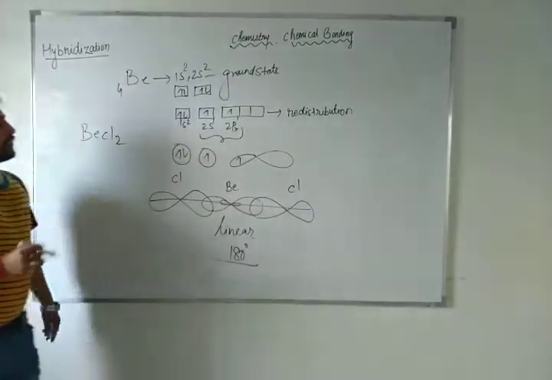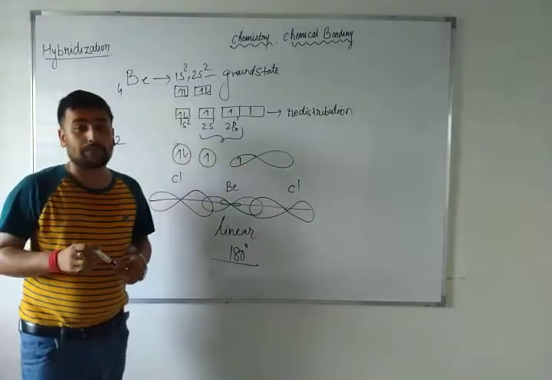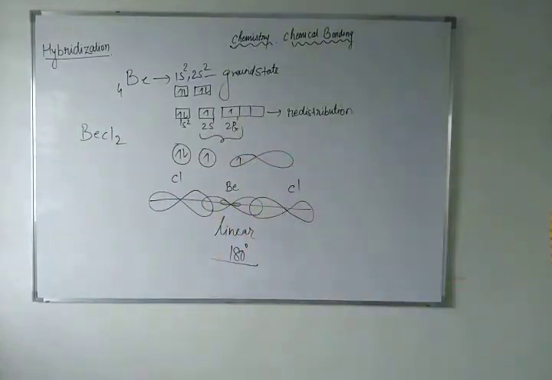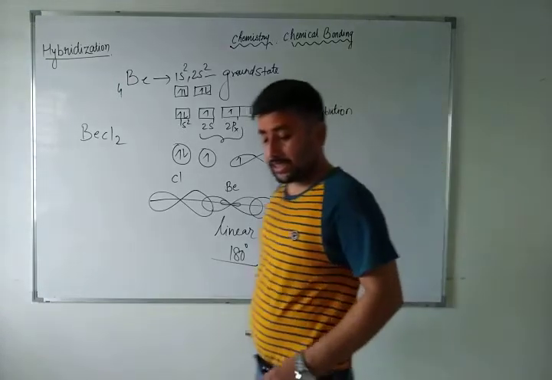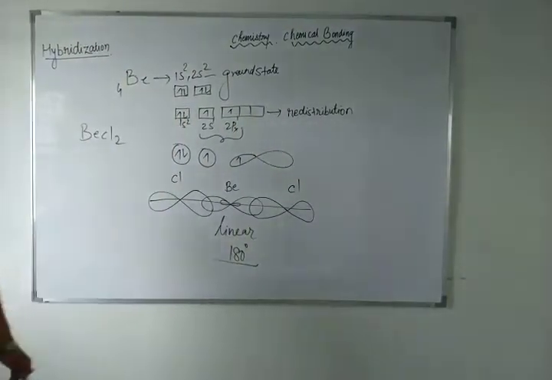Have you heard about the geometry? I have taught you, especially in VSEPR theory, valence shell electron pair repulsion theory, how to calculate the geometry of molecules, right? According to that, you can easily calculate the geometry of molecules. Now, if I talk about any other atoms, how will you understand what the hybridization is? Can you tell me what the hybridization of BeCl2 will be?